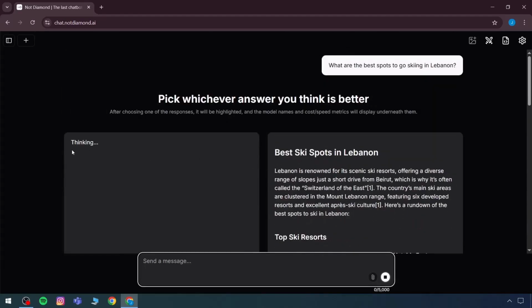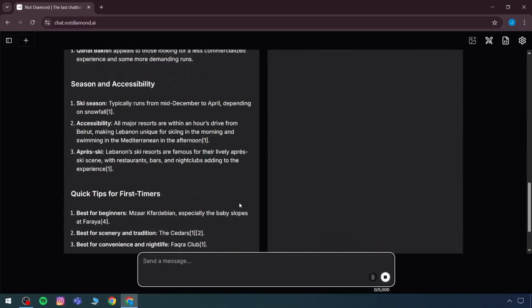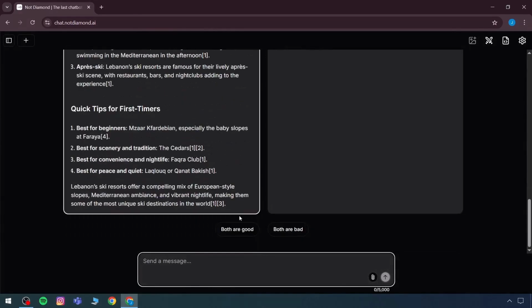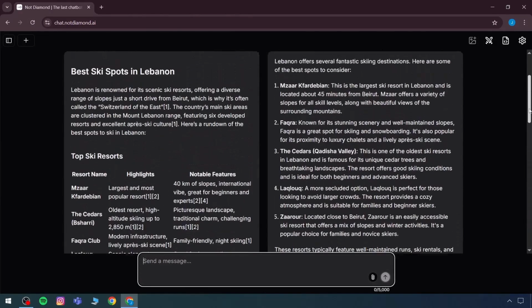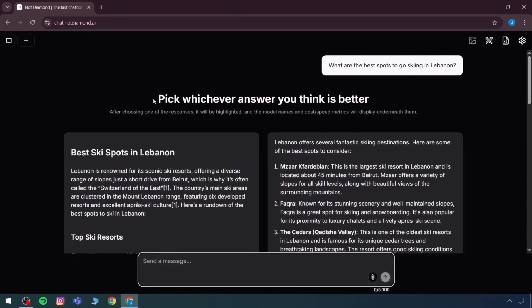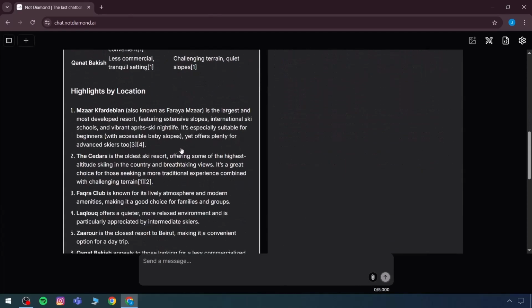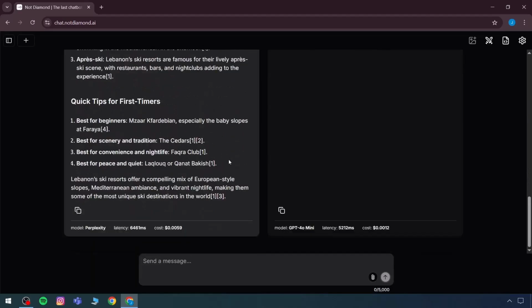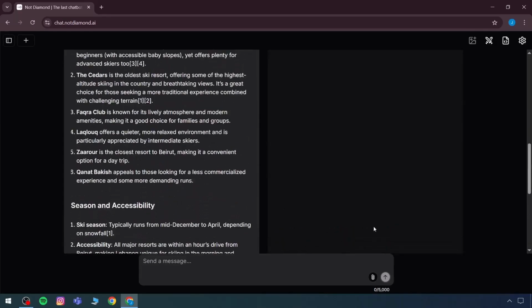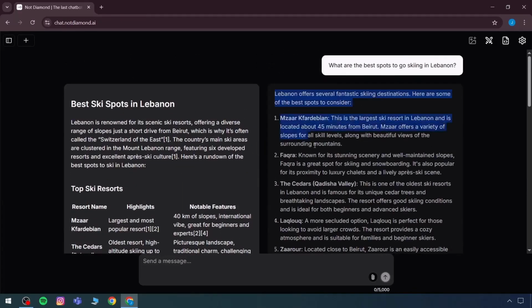This is the first tool. Then the next tool is requested. We check this tool, and when the next generation starts, we check the other one as well. Now you can pick whichever answer you think is better. After choosing one of the responses, it will be highlighted and the model name will be added. I think this one is a bit more detailed, so I will select this one. Now you can see that this was the Perplexity one. It shows the latency and the cost. Obviously, we have ChatGPT, which has low latency and low cost. You can see that it has given a shorter token response.